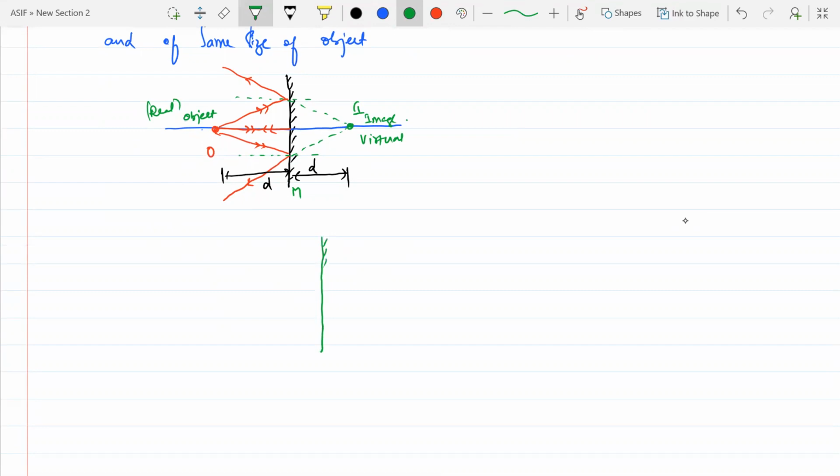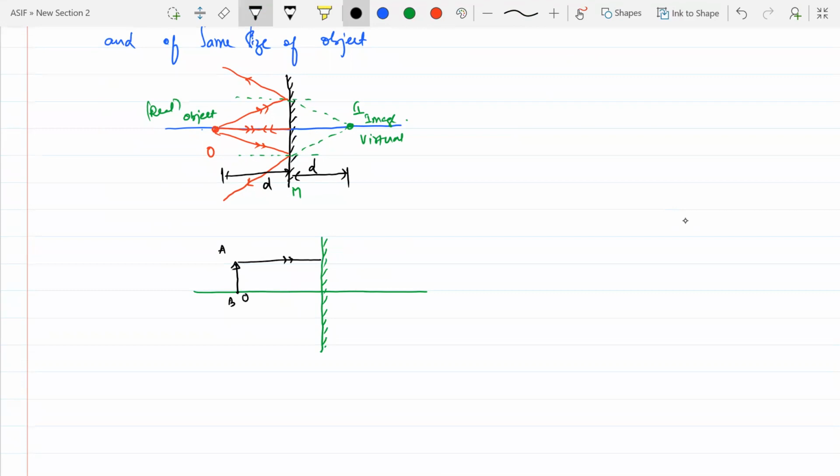Now, if I take an extended object in front of your plane mirror, this is the principal axis. If the object is standing here like this, like say I'm standing here, A and B is my height. This is your object O. So the first ray of light will pass through this one, beta. This ray of light will be incident on this one like this.